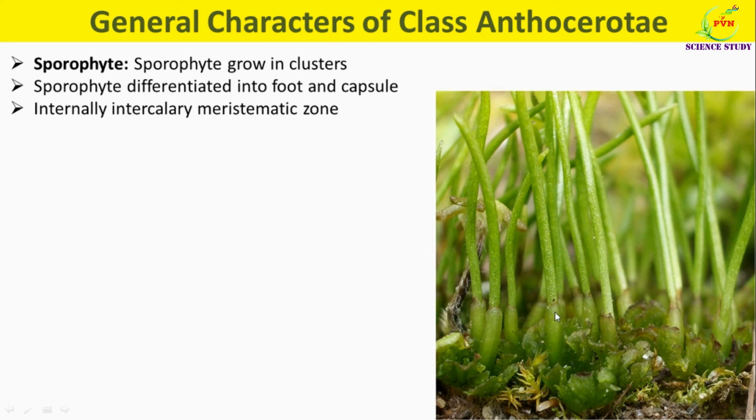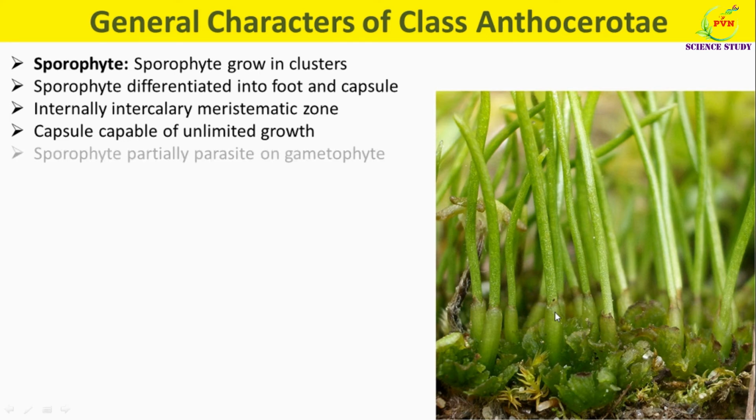Internally, the sporophyte shows an intercalary meristematic zone. Due to the meristematic zone, the capsule is capable of unlimited growth in length, and this is a character seen only in the class Anthocerotae. The sporophyte can prepare its own food by photosynthesis, but it has to depend upon the gametophyte for mineral salts and water. Thus the sporophyte is partially parasitic on the gametophyte.